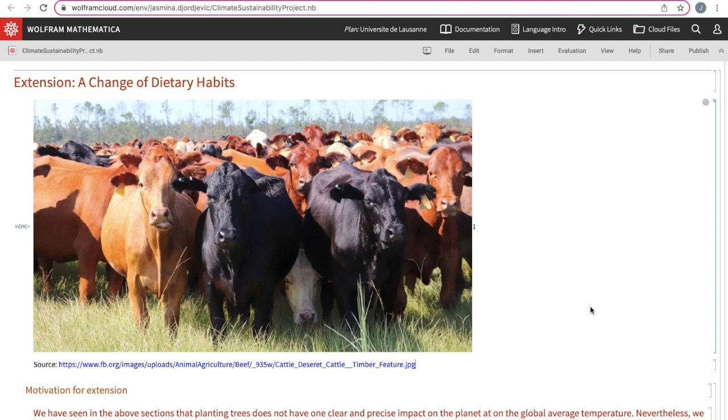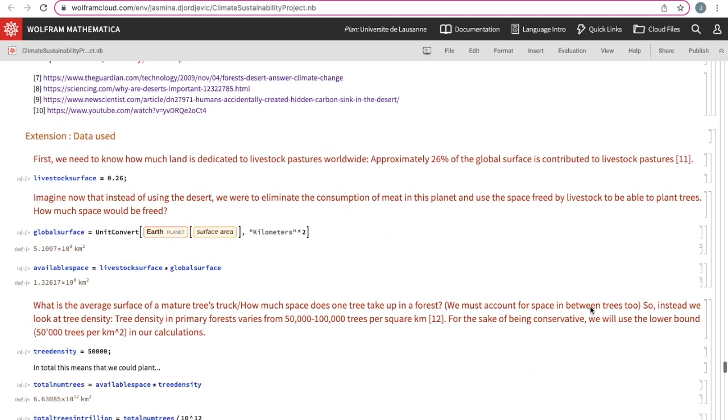So in this section, we are looking at what would happen if all across the world we stopped our meat and dairy consumption and we essentially became vegan. And we know that this would free up a lot of space on the planet, because currently, and this is part of the data that we searched for, 26% of the planet's surface is dedicated to livestock. So cattle farming, poultry, all sorts of animals that we use as sources of nutrition. And we wanted to see what would happen if we stopped this dietary habit and used the space that is used up by livestock at the moment as available space for planting trees.